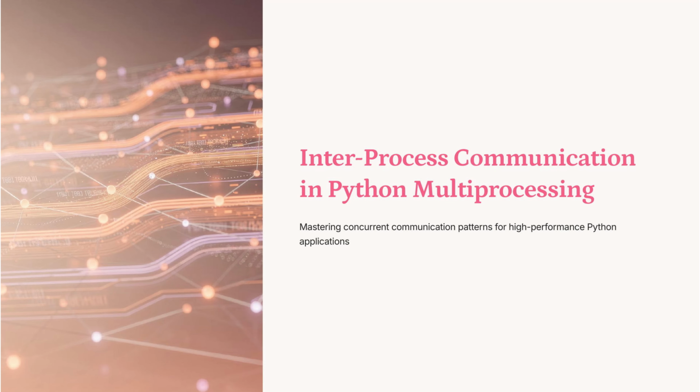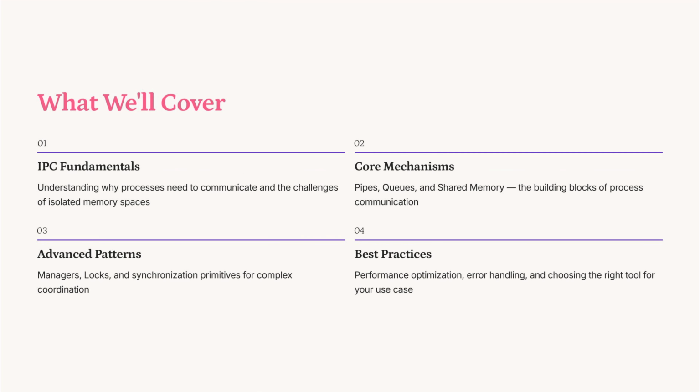high-performance applications. Interprocess communication, IPC, in Python is crucial for enabling processes to share data and coordinate tasks. Core mechanisms like pipes, queues, and shared memory facilitate this communication. These tools allow processes to exchange information efficiently, overcoming the challenges posed by isolated memory spaces, ensuring high-performance applications.